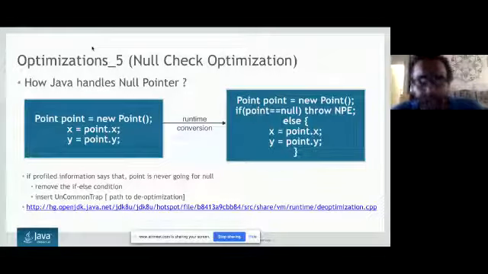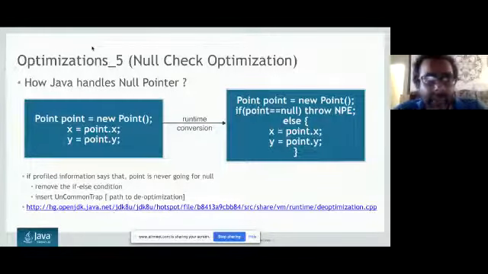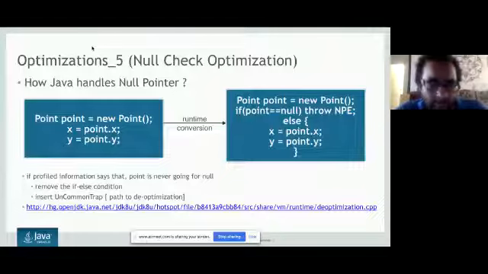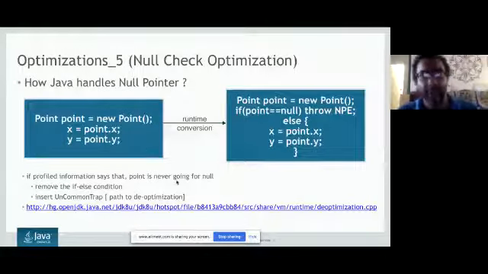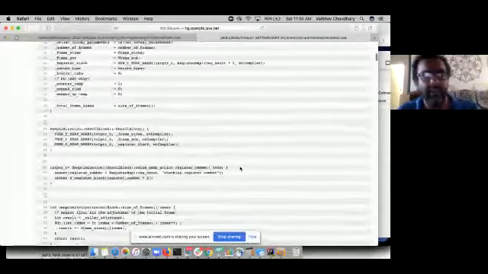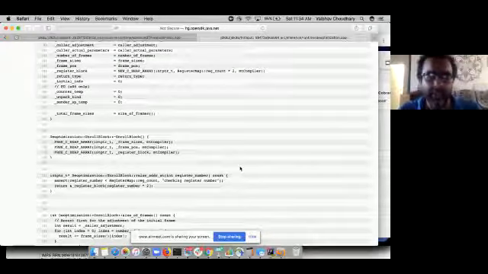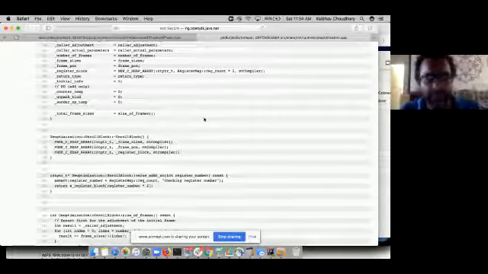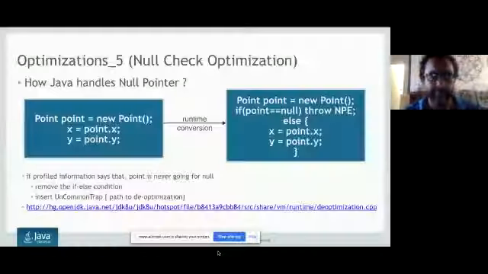Okay, so what I want to say is that it's really tough, but actually we have seen the JIT optimization of null pointer check gives almost a 10% improvement in production code. We have seen this with all the benchmarking we have done, that almost 10% performance has been improved. The complete de-optimization story is written here. If you try to understand, just go block by block and you can understand. I have already told you it's all written in C++, so it's a little tough, but those people who are C++ programmers can understand it much better.